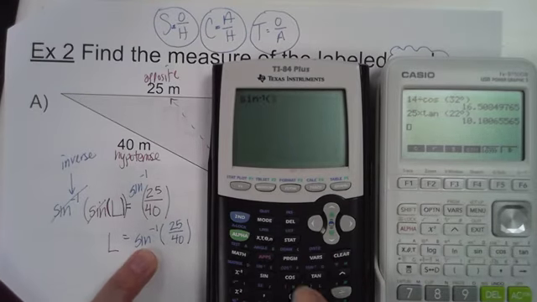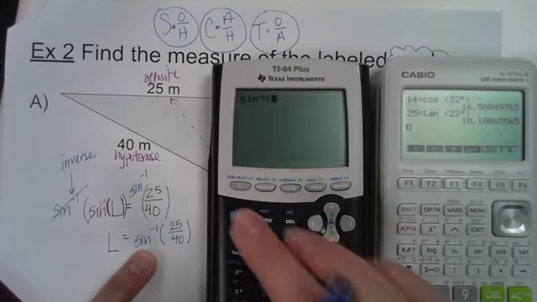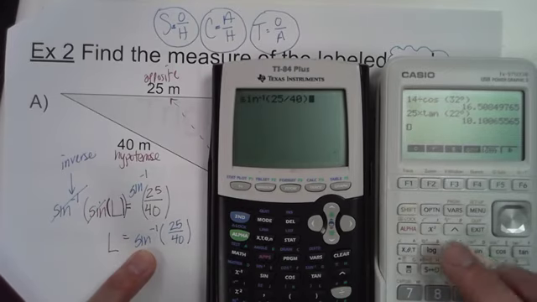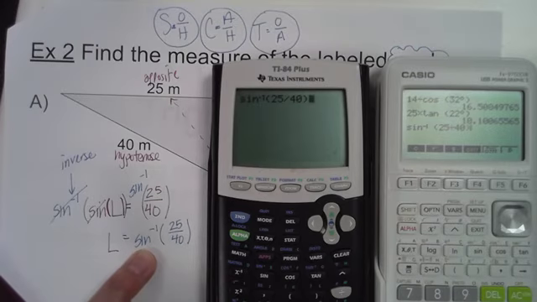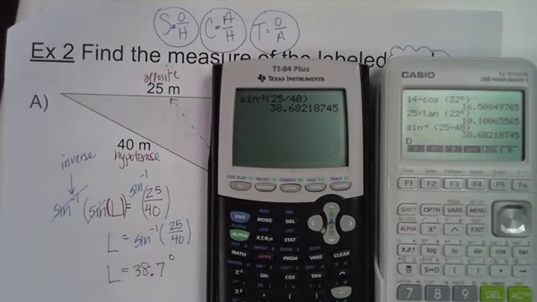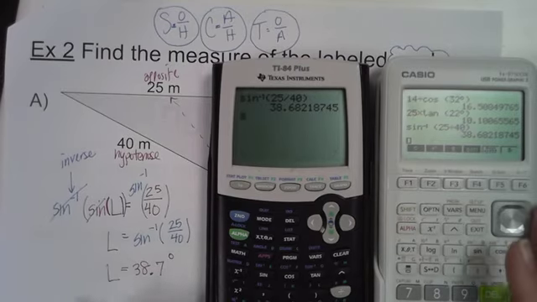So now we get to type in. You can see sine inverse is right above the sine button. It's a second function. So you're going to do second sine inverse of 25 divided by 40. And on the Casio, very similarly, we're going to do shift sine inverse of 25 divided by 40. And hit enter, and we get an angle L measure of 38, I'm going to round to the tenths place, 38.7 degrees. And it's degrees because we're in degree mode. There's a whole other mode that we'll learn about next week, but for now we're in degrees.